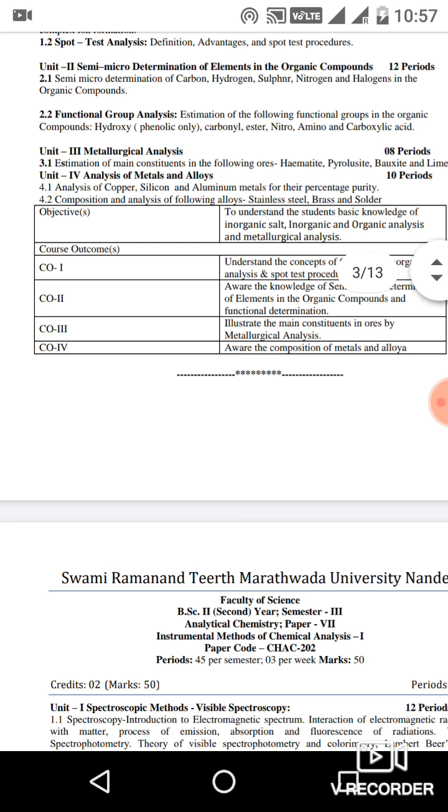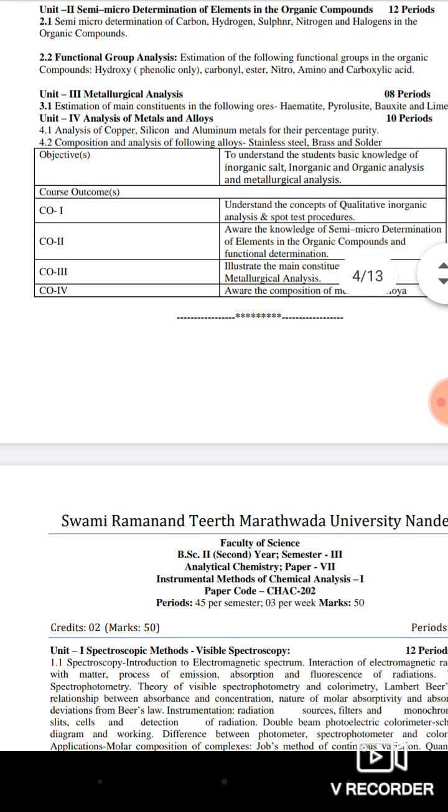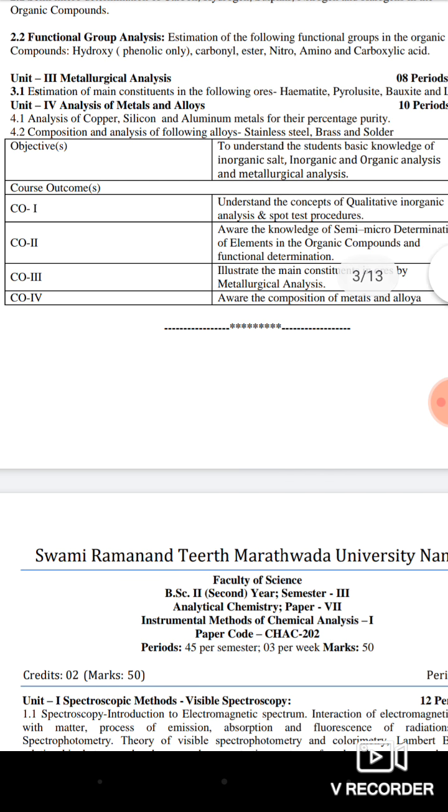Then the third unit, that is metallurgical analysis. You already heard about metallurgical analysis, how the extraction of the metals is done. So in this metallurgical analysis, estimation of the main constituent in the following ores.